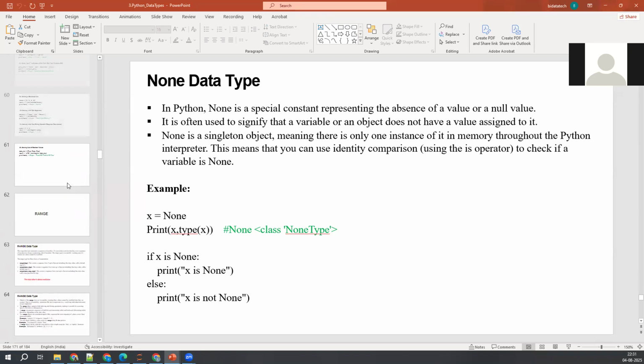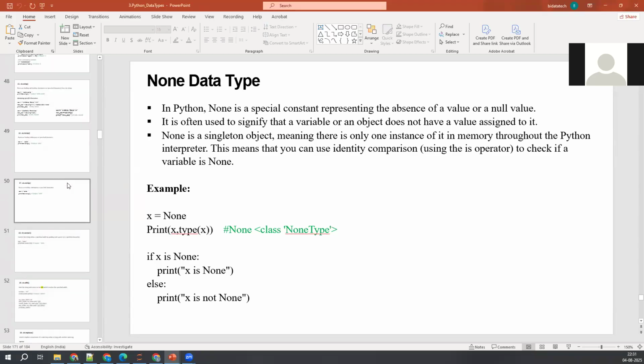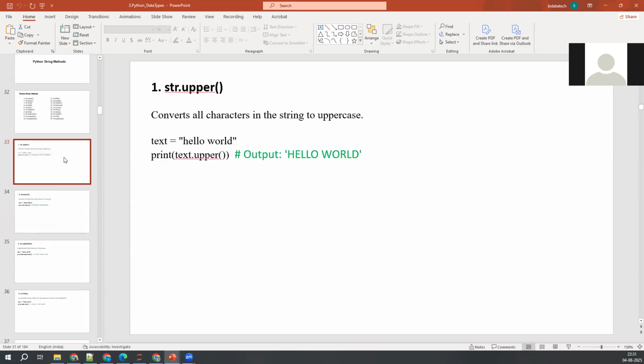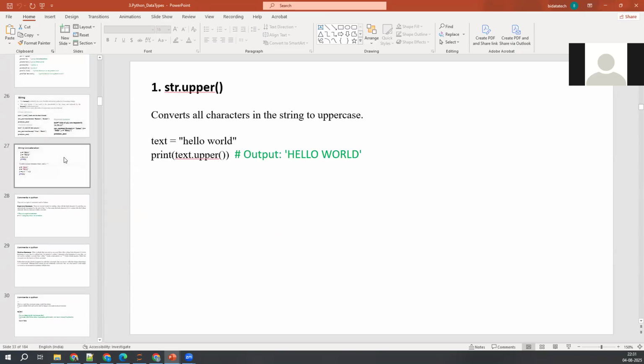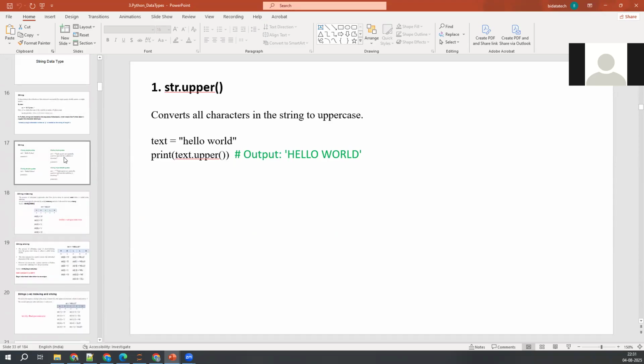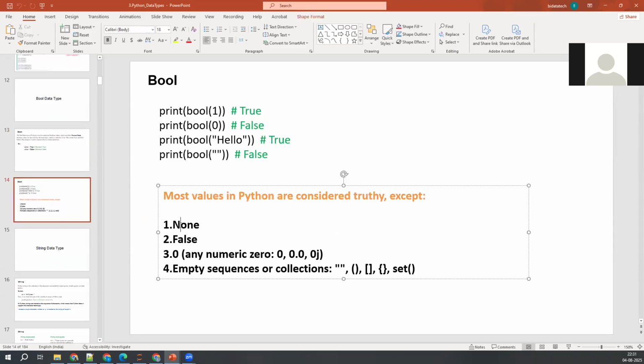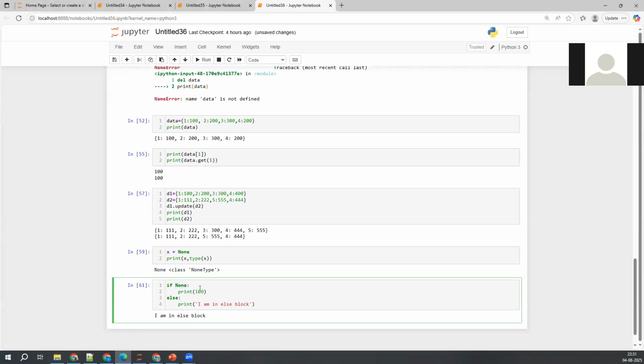We usually write this one, right, guys. Where is this bool? Bool, Python data types. Just a second. Bool data type. This is what I was telling. Okay, so most values in Python are considered truthy except these things: None, False, zero, right? So based on this, I'm able to make the conclusion here. None by default is considered as False only.